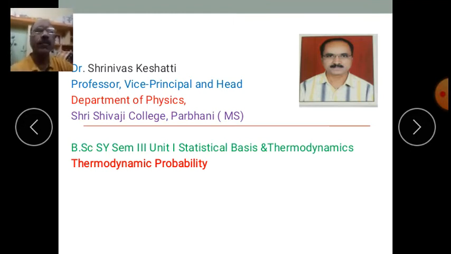Four particles can be distributed in two compartments as four in the first and zero in the second, or 3 1, or 2 2, or 1 3, or 0 4. So there are five distinct compartment-wise distributions of particles.